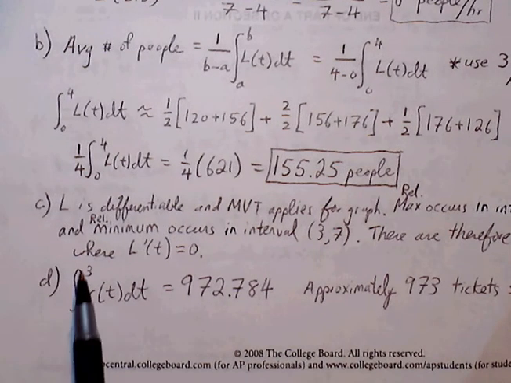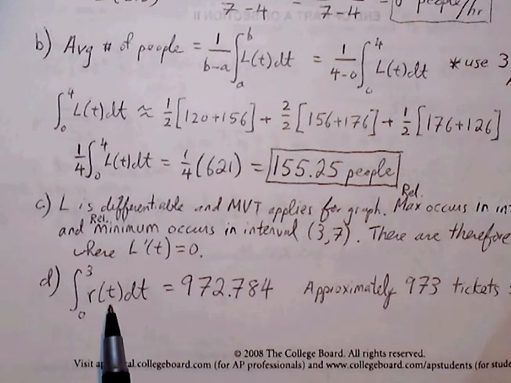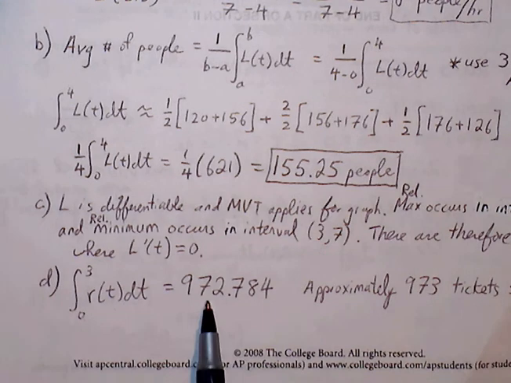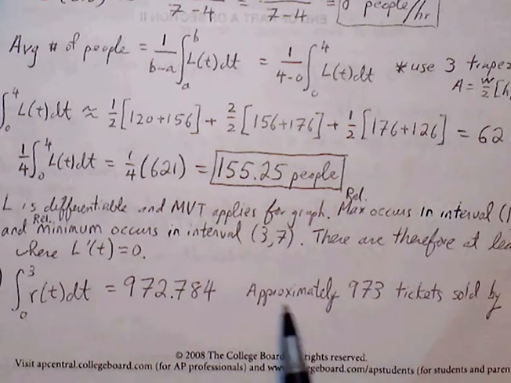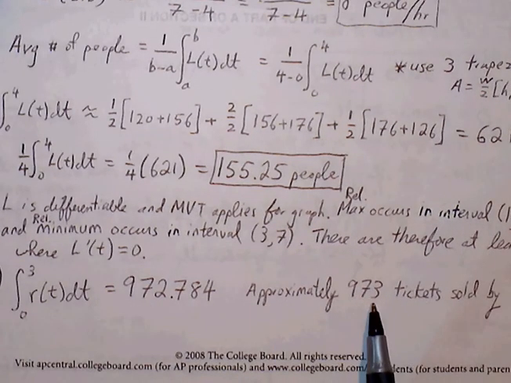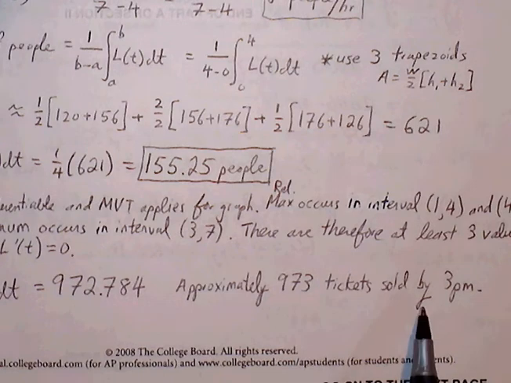Definite integral from 0 to 3 of 550 t e to the negative t over 2. We can use the fnInt feature in our calculator to plug in, and we're going to get 972.784. However, they tell us to round to the nearest whole number, so approximately 973 tickets were sold by 3 p.m.